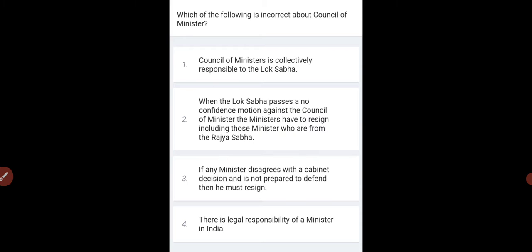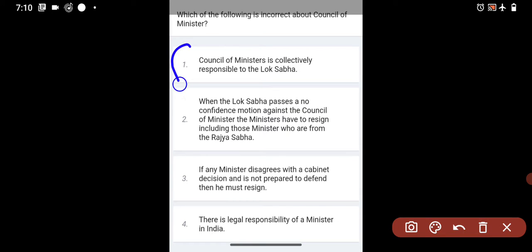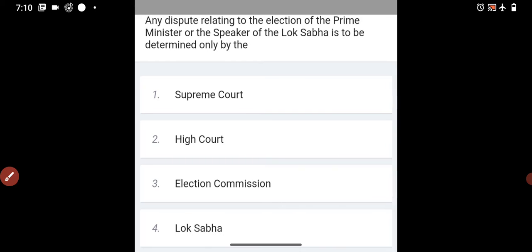If any minister disagrees with a cabinet decision and is not prepared to defend it, he must resign. There is legal responsibility of a minister in India. So the first three are correct, except that the legal responsibility of a minister is not a correct statement. Here the question is asking for the incorrect statement, so the answer is what? 4. So moving to the next question.